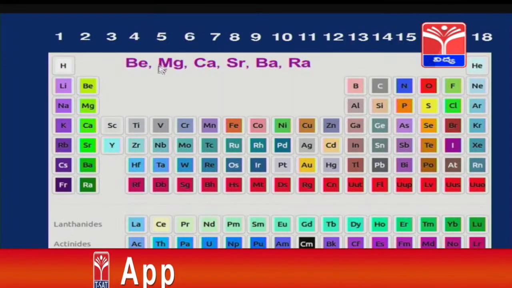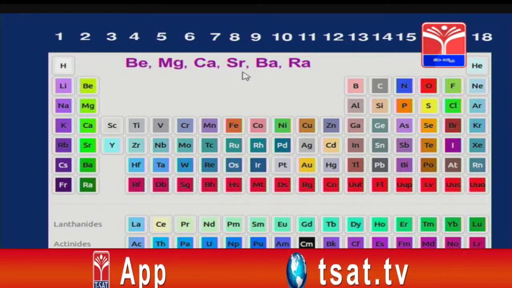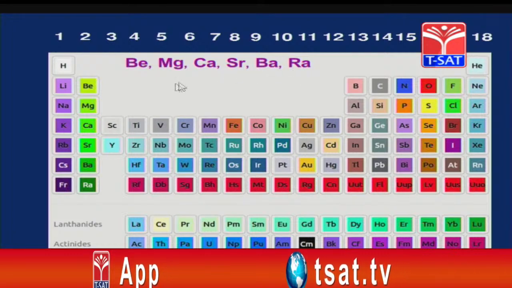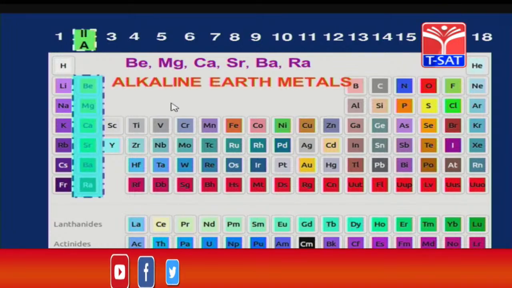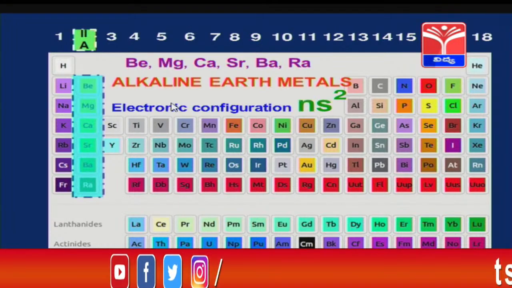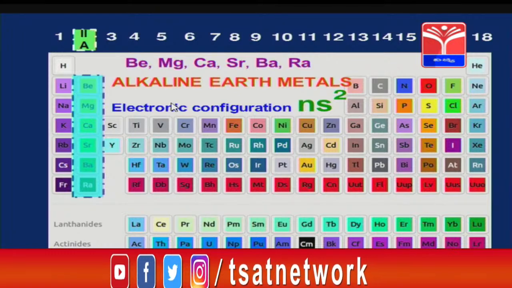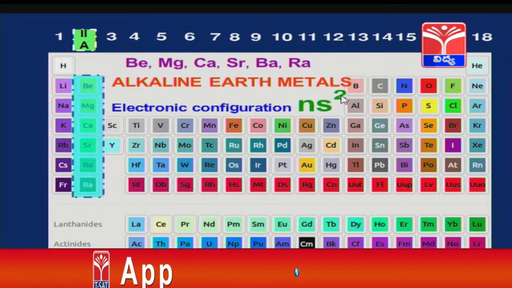Which elements are present in the second group? Now, the elements present in the second group are beryllium, magnesium, calcium, strontium, barium and radium. It is the second A group. Now, these are called alkaline earth metals. The electronic configuration of this group is ns2. There are 2 electrons in the outermost orbit.